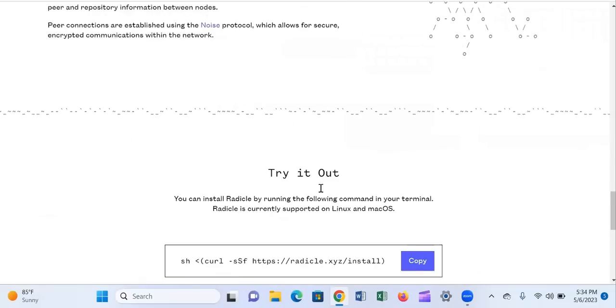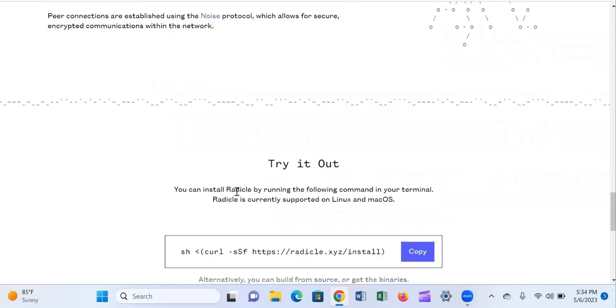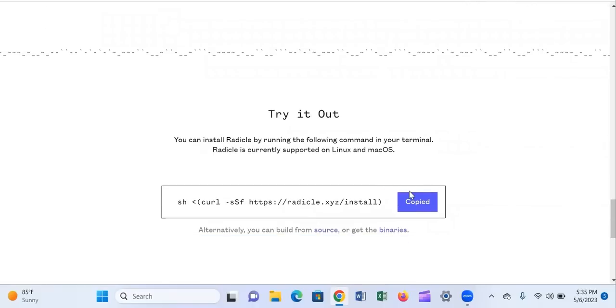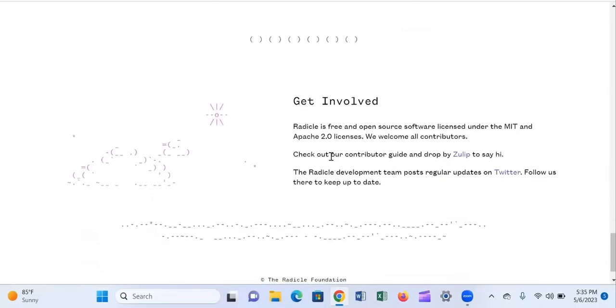And also, you can try it out. You can install Radicle by running a command in your terminal. So you can just go to your terminal, copy this link, because Radicle presently supports Linux and Mac OS. Paste this link in your terminal, and you can install Radicle and get going with it.